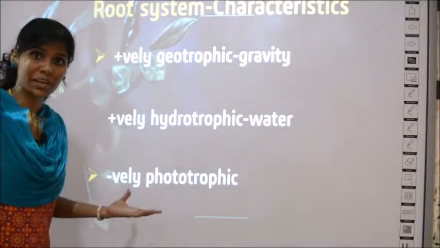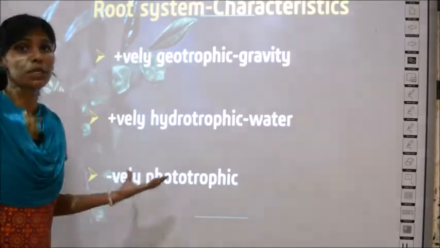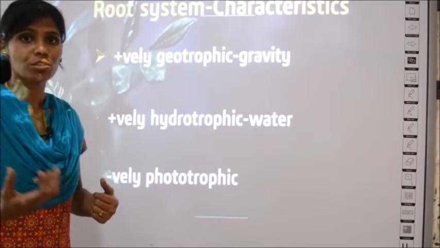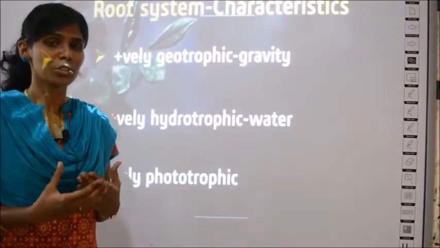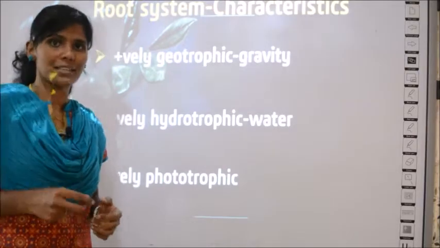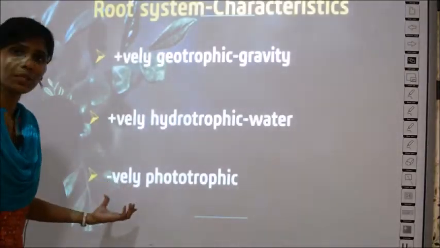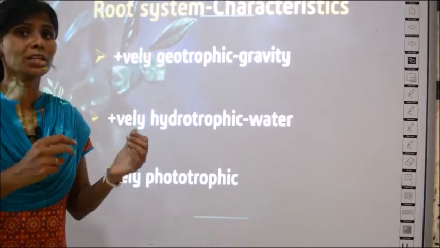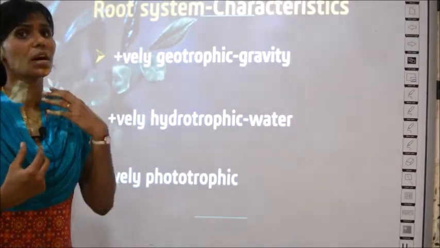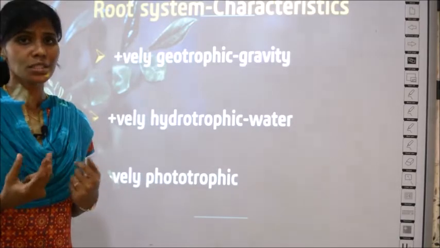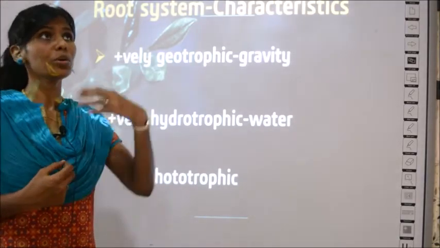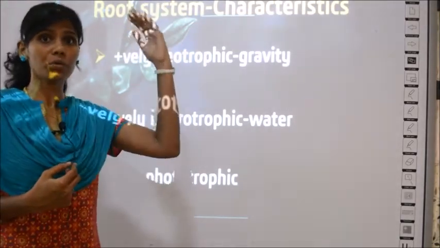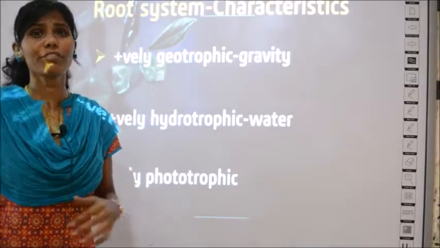There is one more character called negatively phototrophic. Trophic is attraction and photo is light, right? Here it is negatively phototrophic, that is, it will grow in a direction which is away from light. The root does not grow towards light, it does not come above the ground, it is going away from the light.